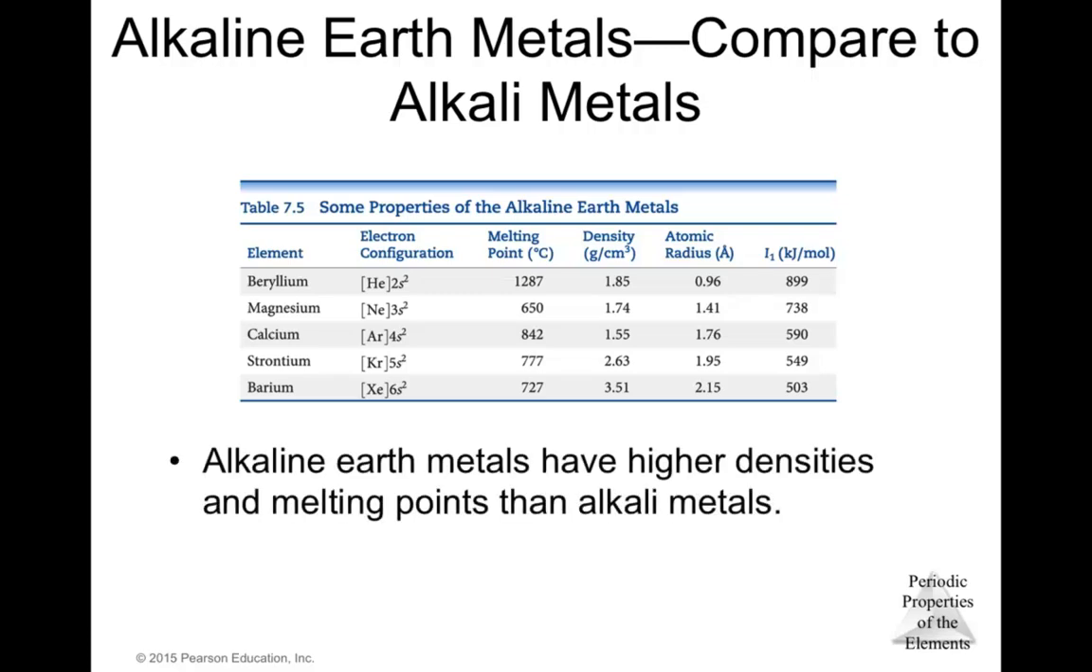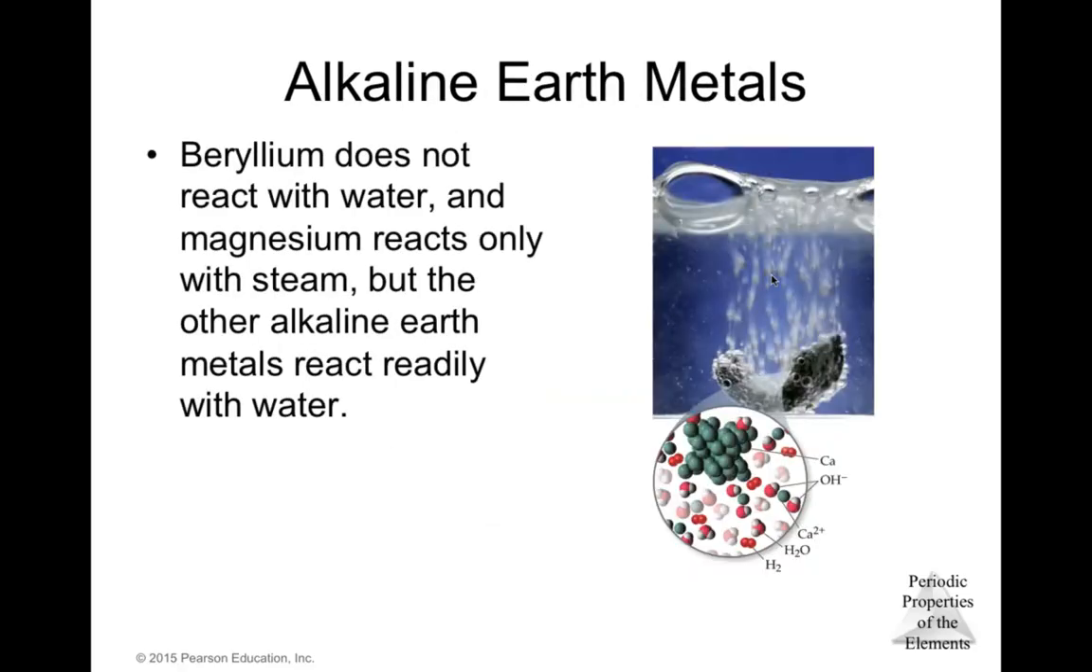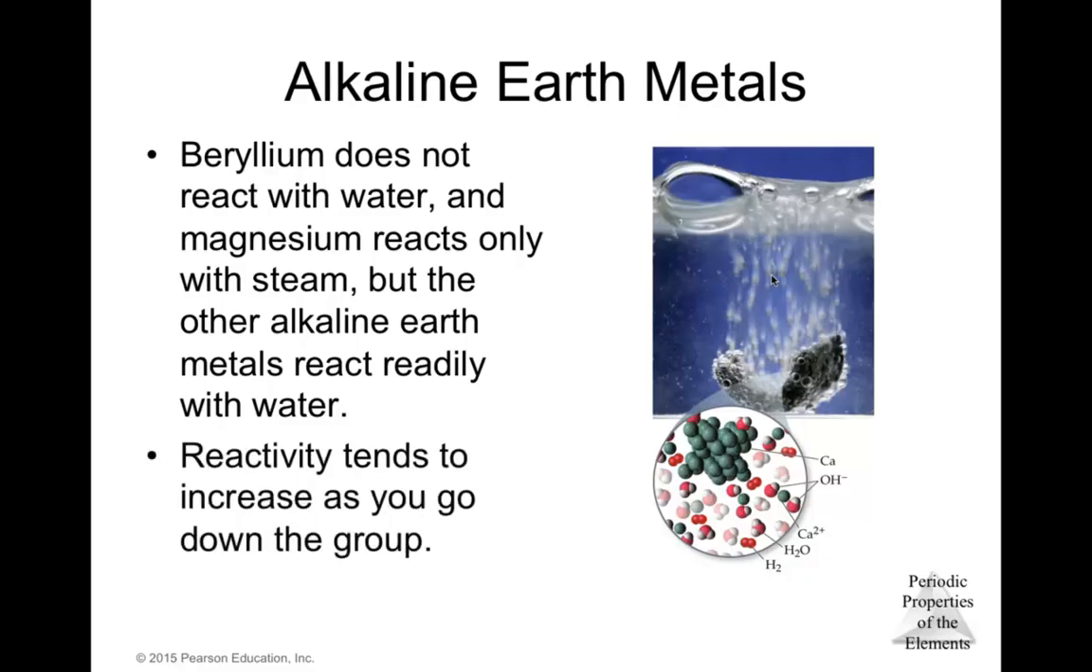Alkaline earth metals have higher densities and melting points than the alkali metals, and their ionization energies are low, but not as low as those of the alkali metals. Among the alkaline earth metals, beryllium does not react with water, and magnesium reacts only with steam, but the other alkaline earth metals react readily with water. So basically, beryllium and magnesium are a little bit more stable than the other ones. Most of them react with water, but not as intensely as group 1. Their reactivity tends to increase as you go down the group.